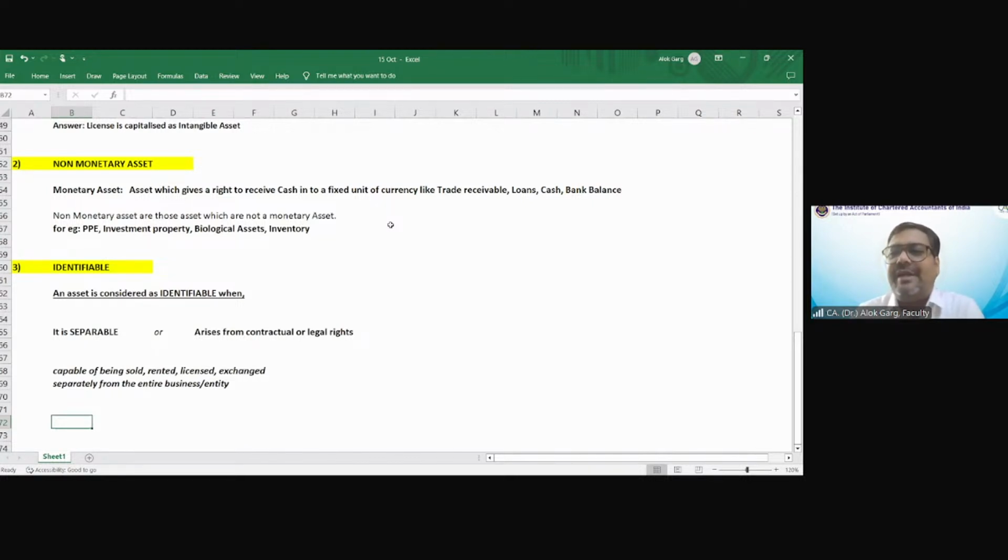Because there is no right to receive cash. You cannot say that from market share, I have a right to receive 100 crores in 2 years. The answer is no. Of course, it does not have a physical existence. It is a non-physical asset. It does not have a physical substance. It is a non-monetary asset.